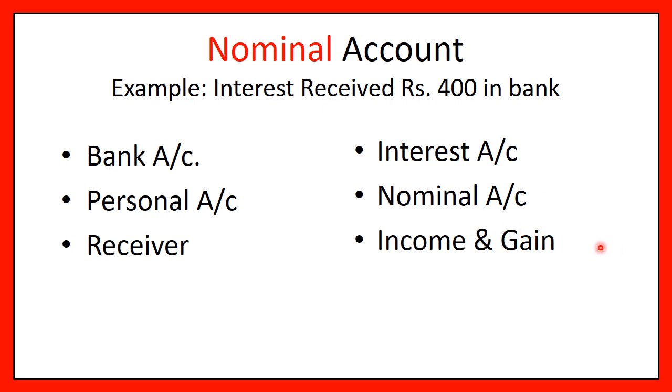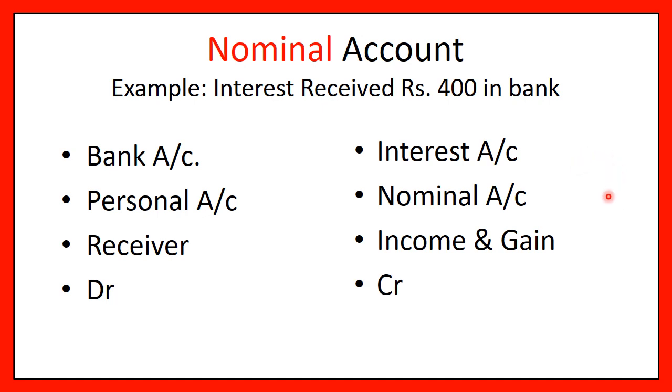Now based on this, debit the receiver is the personal account's rule, so we will debit the bank account. And the opposite entry for the nominal account transaction: the rule is debit all expenses and losses and credit all incomes and gains. Now it is an income or a gain, so interest account would be credited. Perfect, friends.